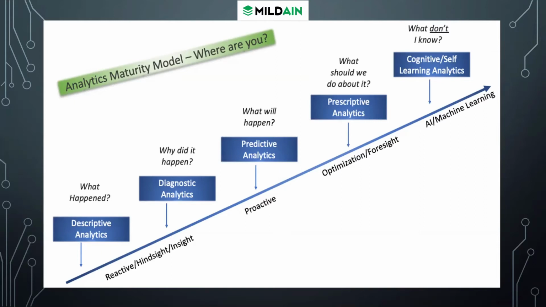Then cognitive or self-learning analysis. What is this? Sometimes unexpected things may happen, right? Say 70% I have predicted, but there is a chance of 30%. That 30% is cognitive self-learning. Why couldn't I predict that? What happens to that 30%?